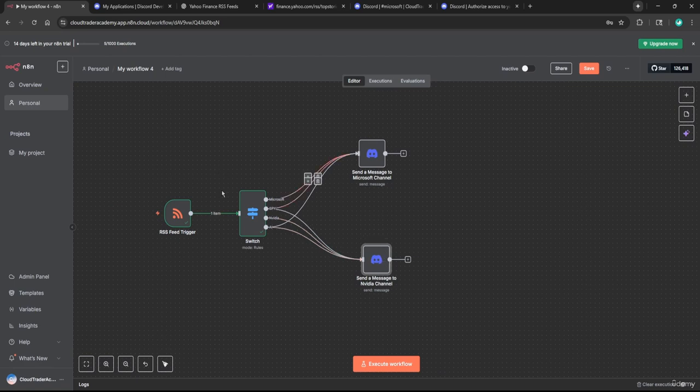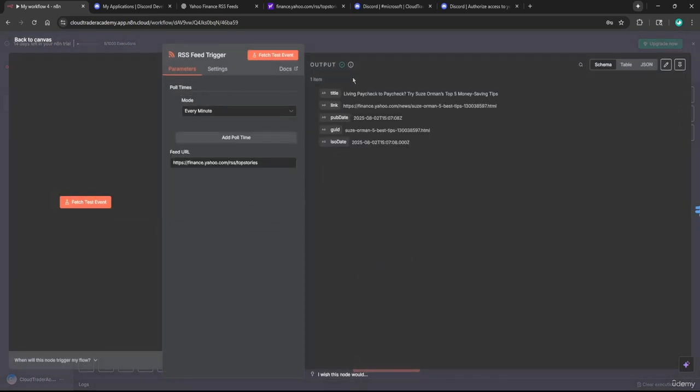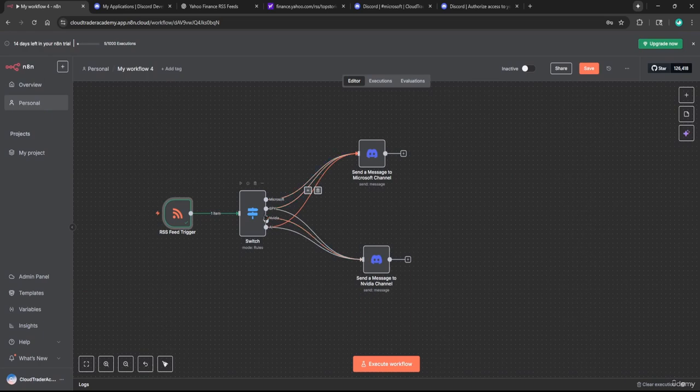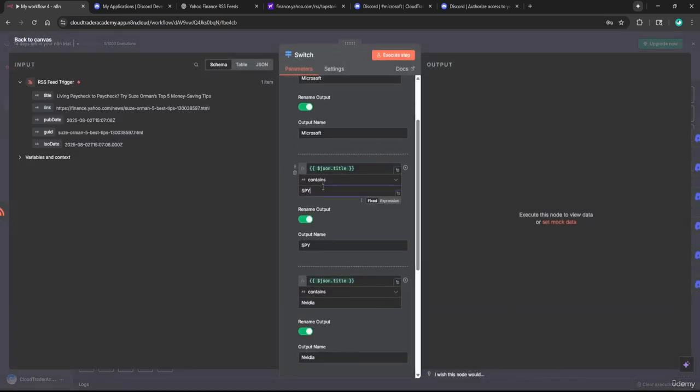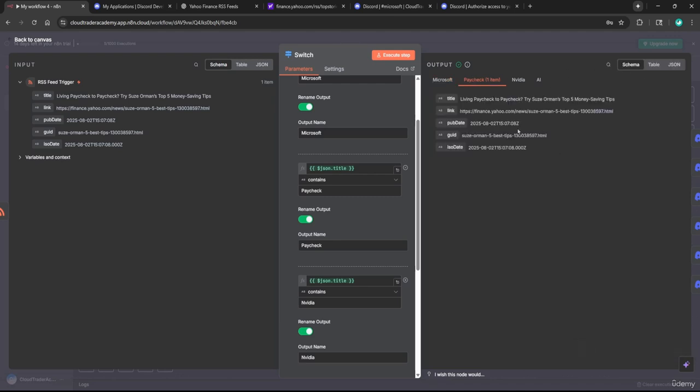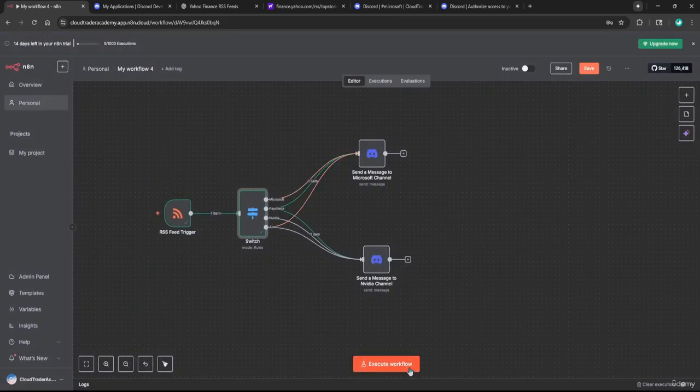So I'm going to have to modify these rules to work with whatever the latest article is. So this is still the latest article, and I'm just going to have to work with that. I'm going to say maybe if the article contains paycheck. So let me head over here and redo the SPY one to say paycheck. The output name is going to be paycheck. Execute that step, and if we go over to the paycheck output, we can see that it meets this criteria. Let's head back to Canvas and execute the workflow.